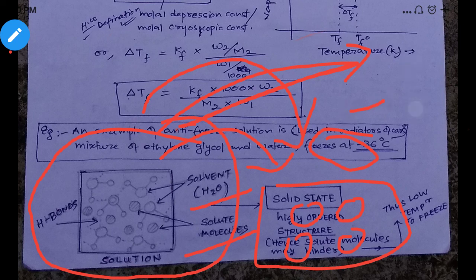Sometimes it may go to -1 degree or -2 degrees, because pure water freezes at 0 degrees Celsius. As soon as you add some solute molecules, your freezing point is going to dip. It may be -1, -2, like that, because of the presence of the solute molecule. So like this you can understand why it happens: when we add the solute molecule, the freezing point gets decreased. Because of the presence of the solute molecule, the solid that is to form is not formed very easily. So we have to decrease the temperature more, and hence we see the depression in the freezing point.